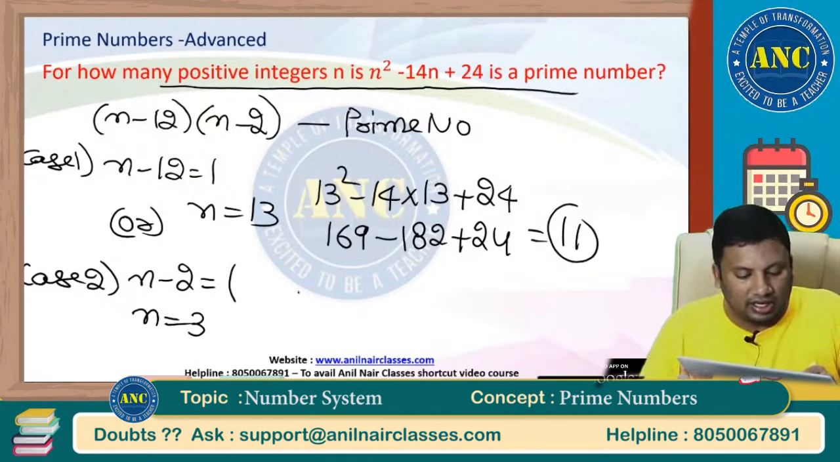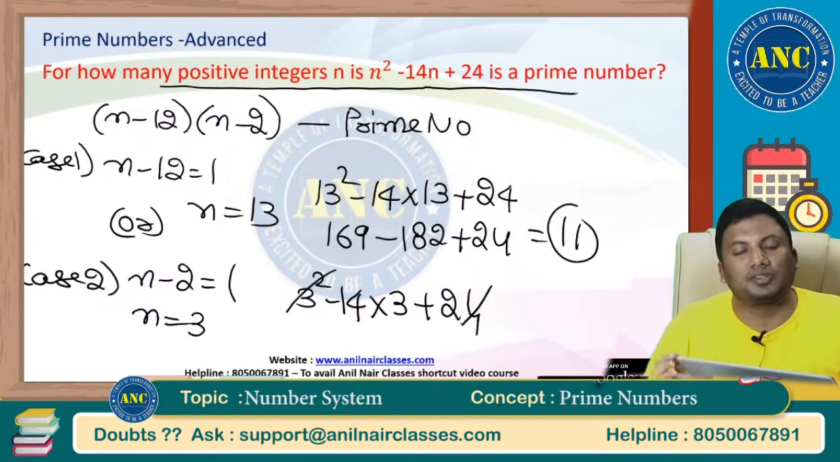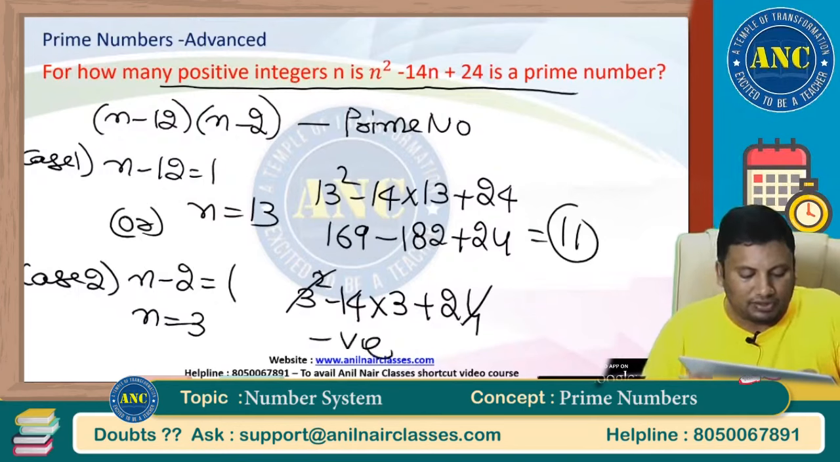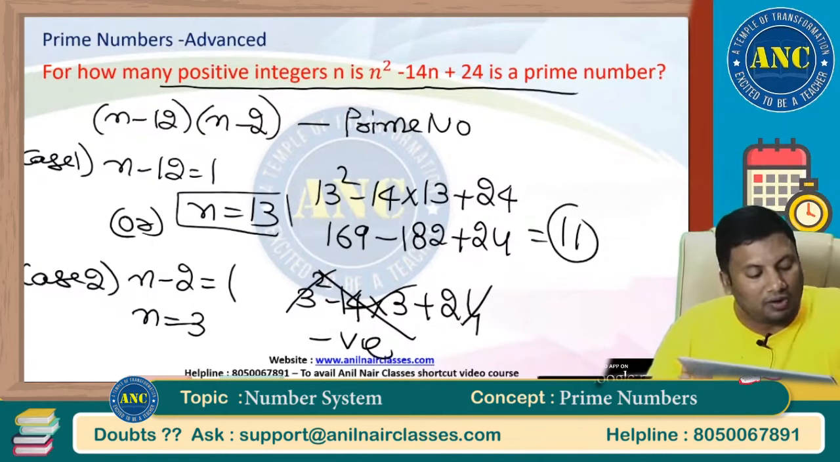N is 3: 3 square minus 14 into 3 plus 24 is 9 plus 24, 33 minus 42, a negative number, not possible. How many values can n take such that this number is a prime number? One value. And what is the value of n? It is nothing but 13.